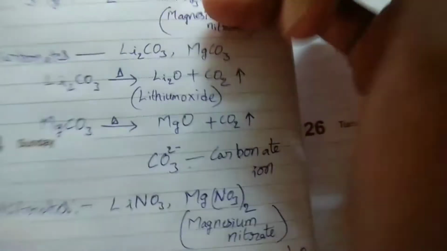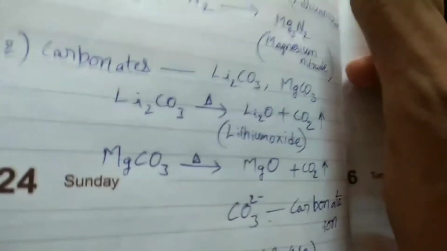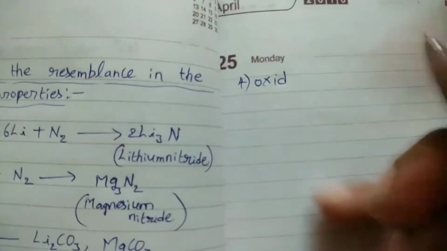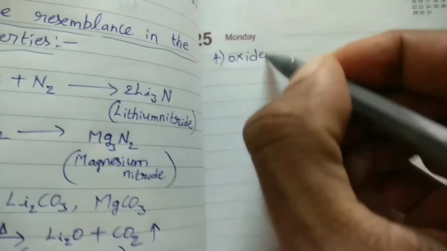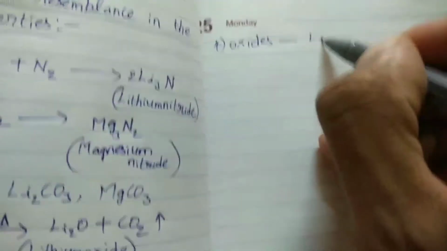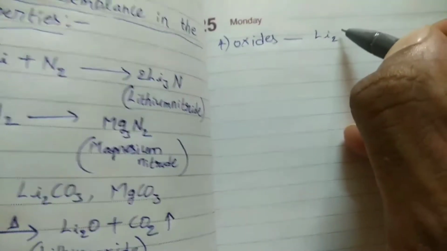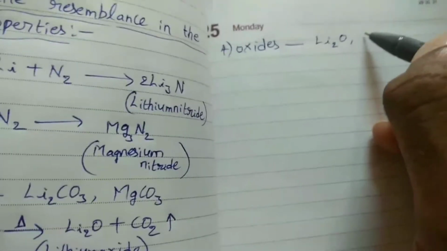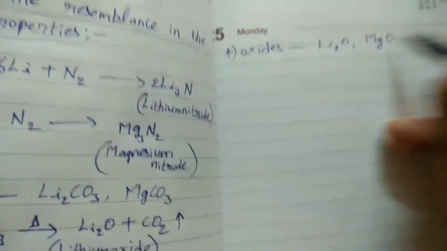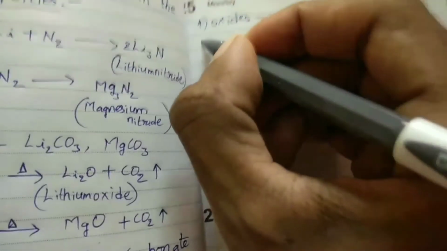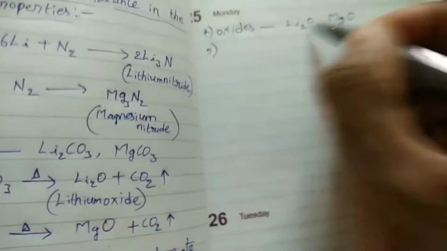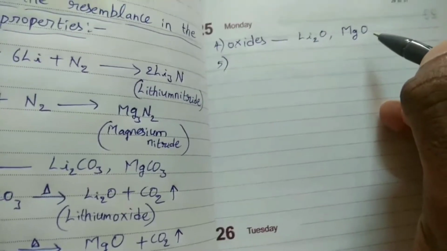Now see this, oxides. These two elements, lithium forms the simple normal oxide Li2O, lithium oxide, and magnesium forms magnesium oxide. And the fifth one, these two elements cannot form any other type of oxides.